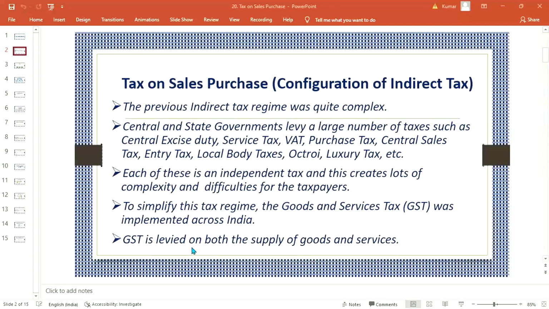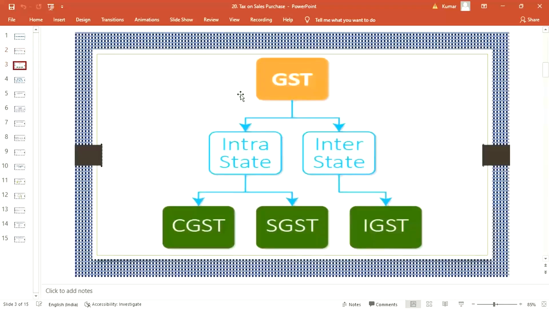GST is levied on both supply of goods and services. Look at here, guys. GST is segregated in two parts, you might be knowing this, based on the goods movement: intrastate movement and interstate movement.